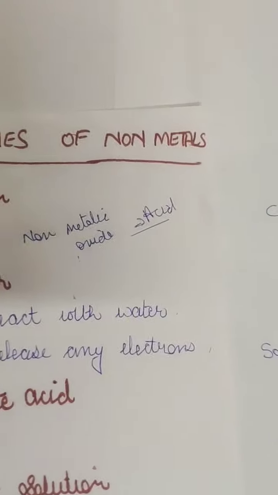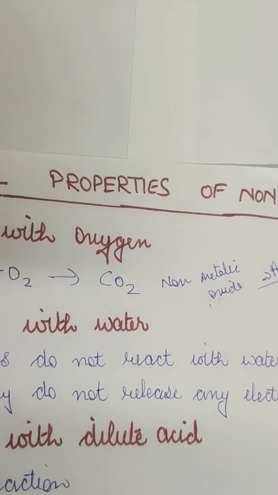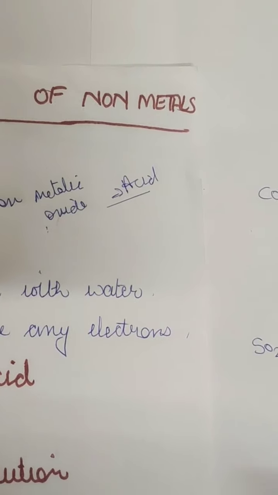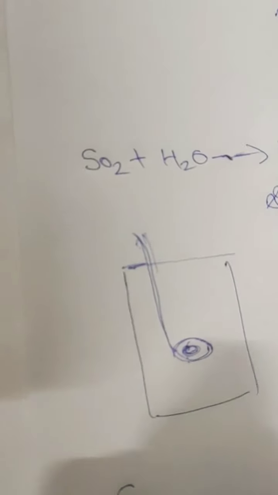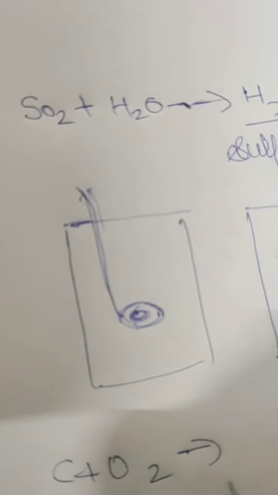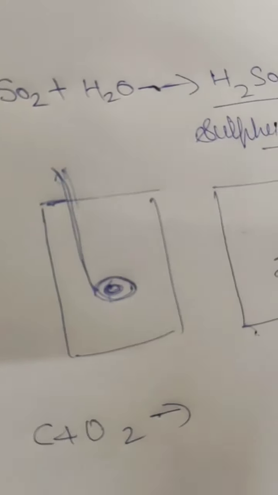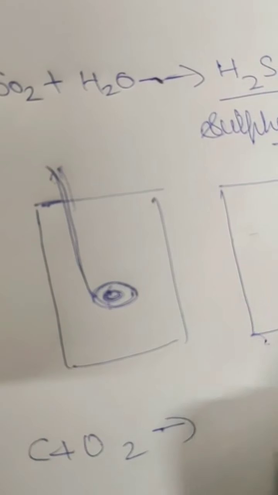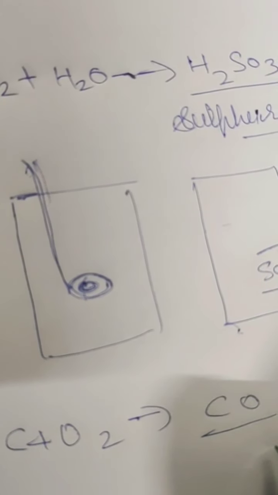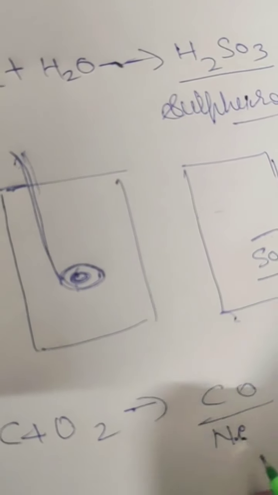So whenever non-metals react with oxygen, they produce non-metallic oxides. One more example I'm going to share is that when carbon reacts with oxygen, it gives CO2, but sometimes when there is not enough oxygen or complete combustion does not happen, it gives just CO, that is carbon monoxide. This is a neutral oxide, neither acidic nor basic.